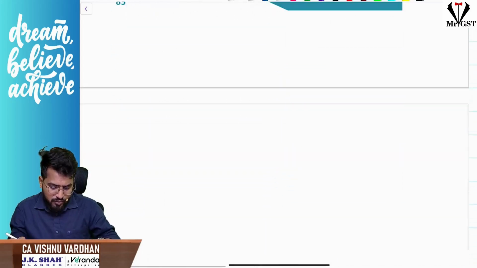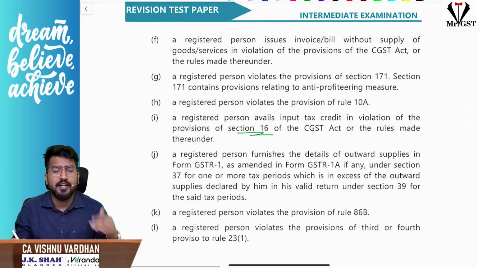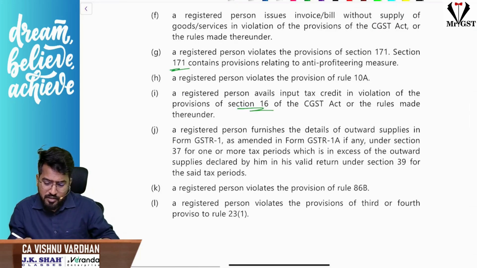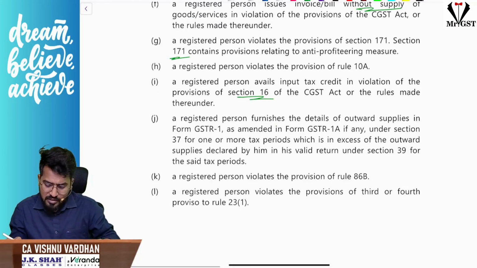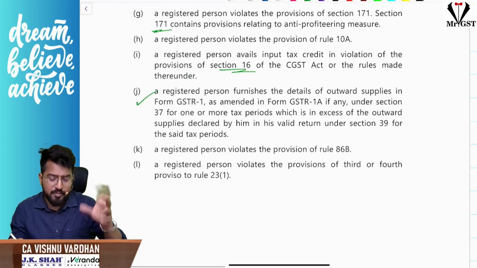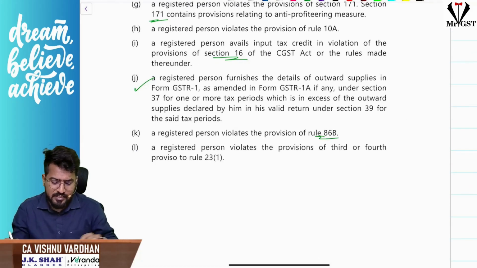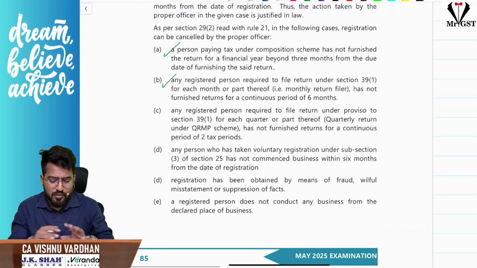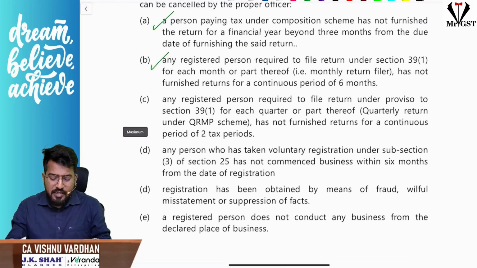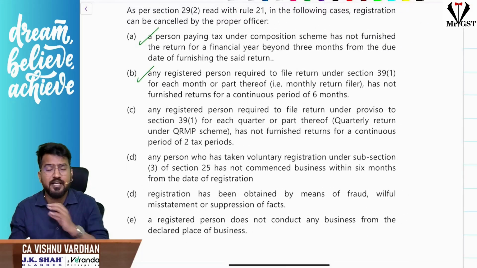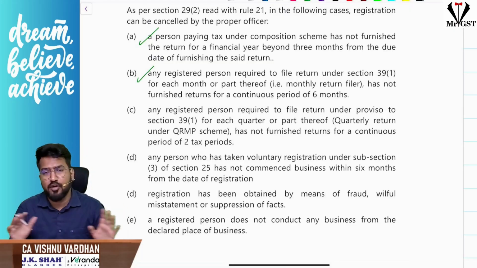See 29 subsection 2, the situations where your registration can be cancelled: you are violating section 16 conditions and taking ITC, you are violating the anti-profiteering clause, or you are issuing invoices without actually supplying the goods or services. The GSTR-1 and 3B supplies are different, outward supplies are greater in GSTR-1 but less in GSTR-3B, you are violating rule 86B. Like this, all the 29 subsection 2 things they have asked here, so you have to explain. As I told you already, in detail you may not be writing in this technical way, but at least using some technical words you can keep it in a short form, not an issue at all.